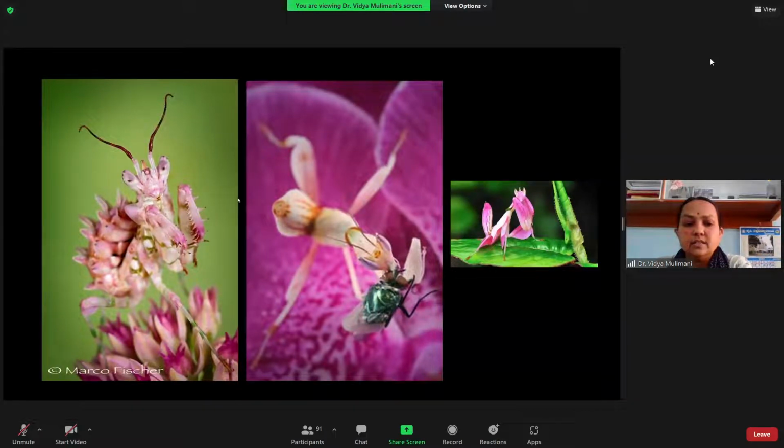Here you can see the praying mantis nymph. It has captured the prey, which is a dipteran. It is the adult which has come for taking the nectar. That is the example for camouflaging.